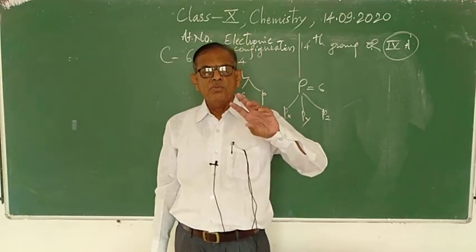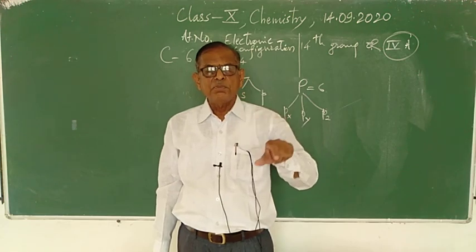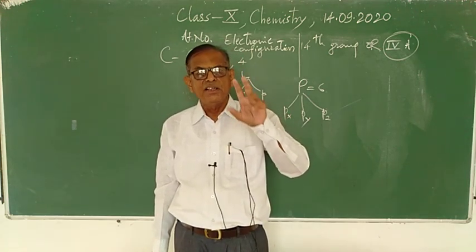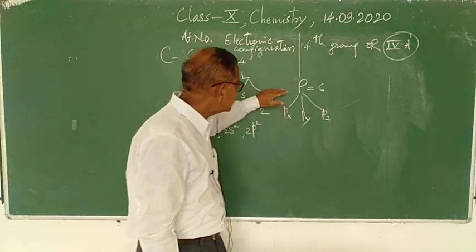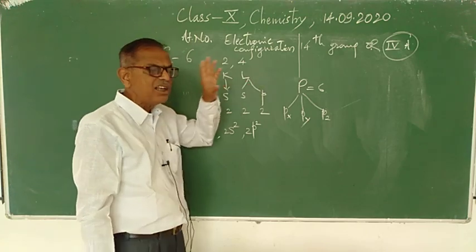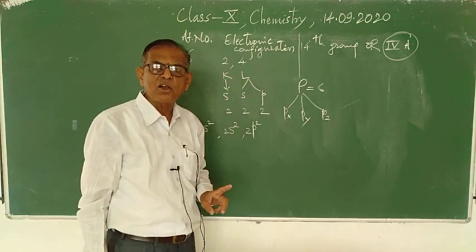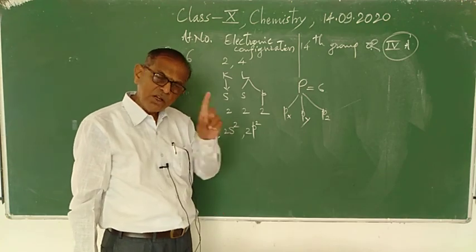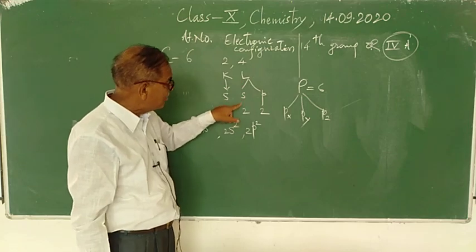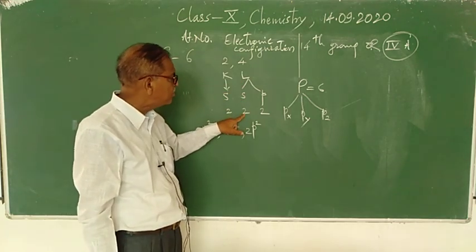A single orbital can accommodate maximum 2 electrons. So S of any principal shell will accommodate maximum 2 electrons.